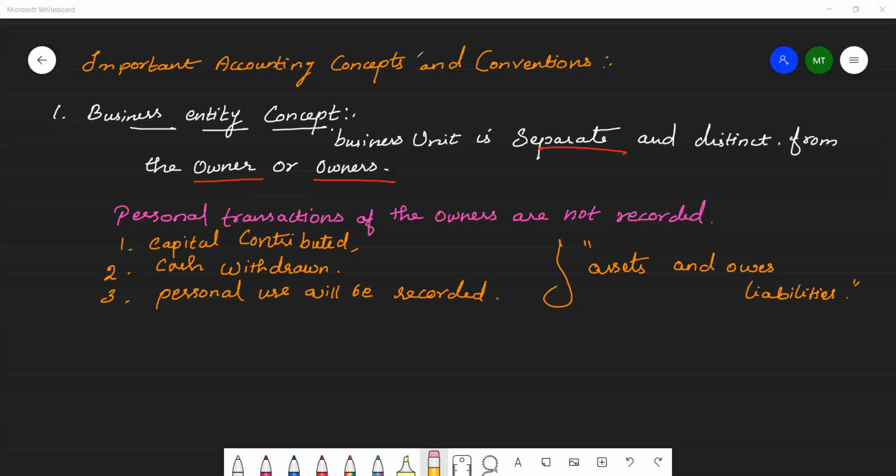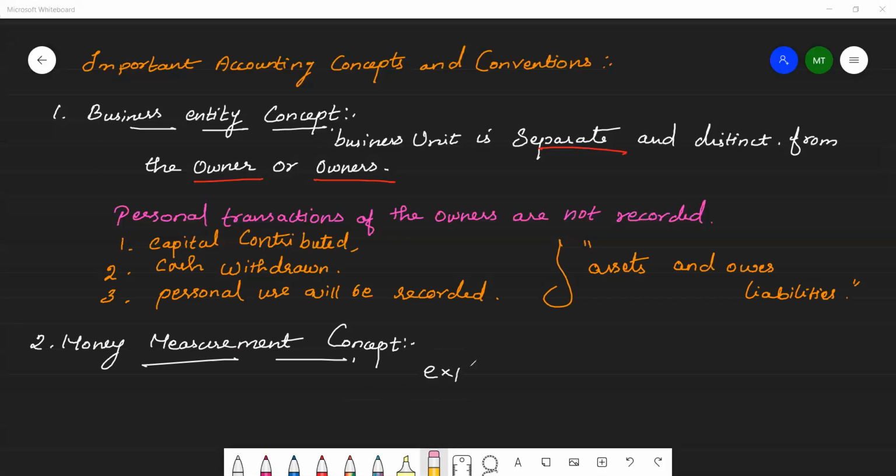So second concept is a money measurement concept. This concept implies that only those transactions which can be expressed in terms of money are recorded. So it is only the money measurement concept.